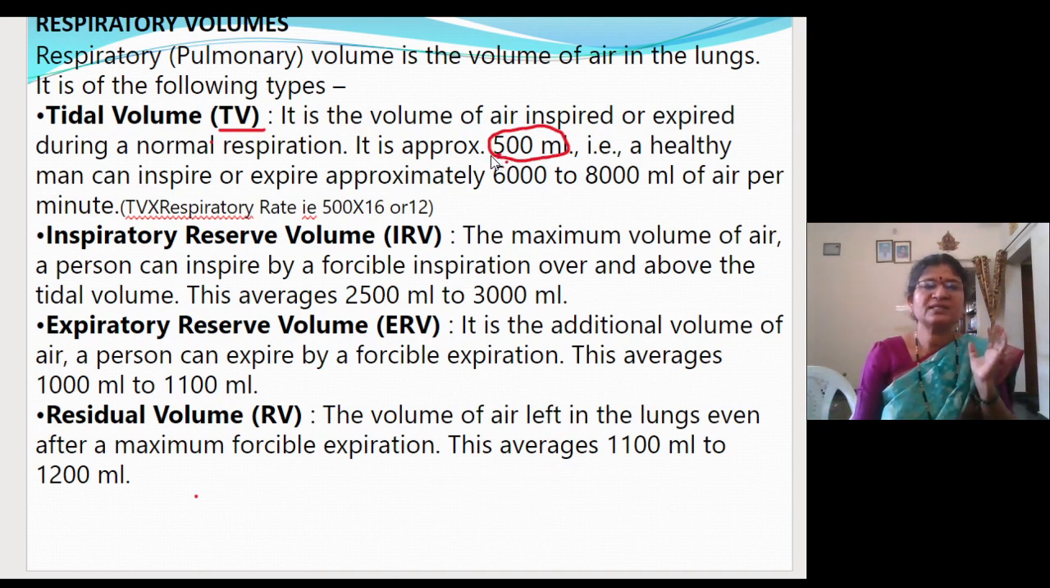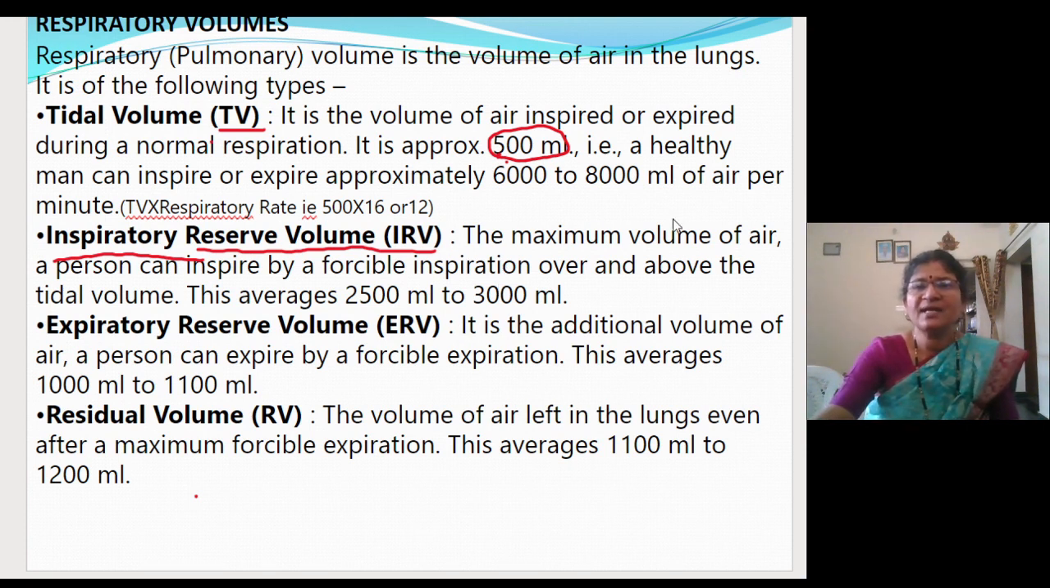Fine. The next one is the inspiratory reserve volume, which you can write as IRV. What is inspiratory reserve volume? It is the maximum volume of air a person can inspire by forcible inspiration over and above the tidal volume.